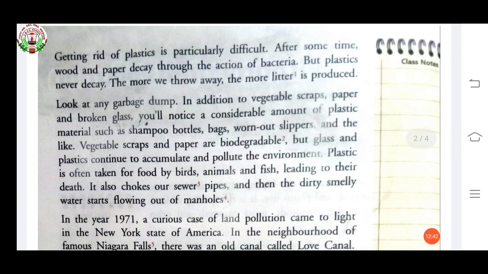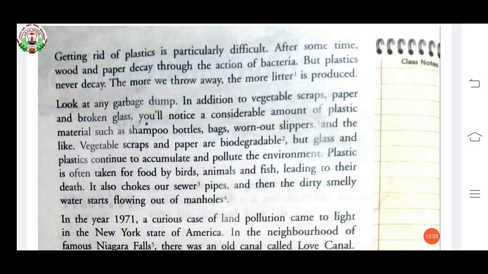Now, look at any garbage dump. In addition to vegetable scraps, paper and broken glass, you will notice a considerable amount of plastic material such as shampoo bottles, bags, worn out slippers and the like.